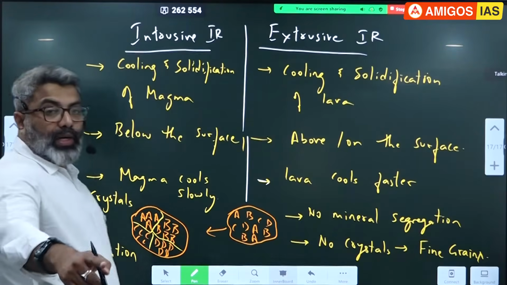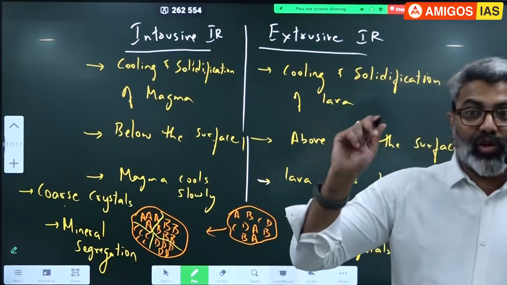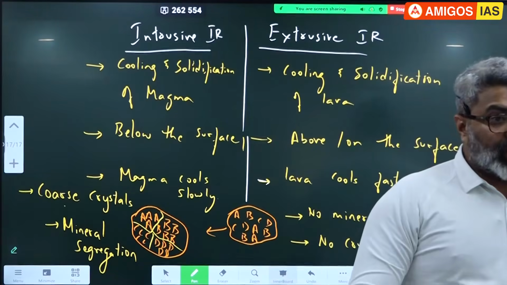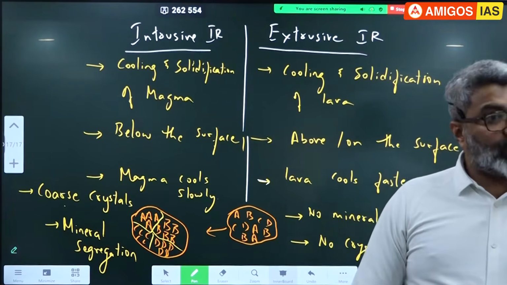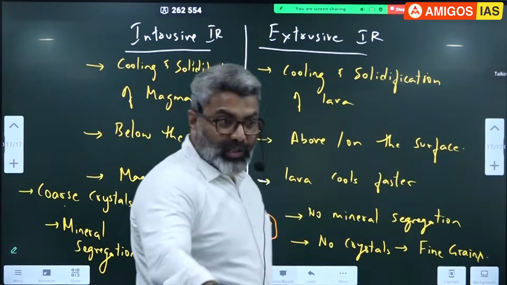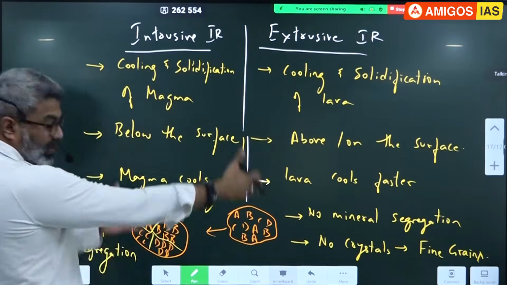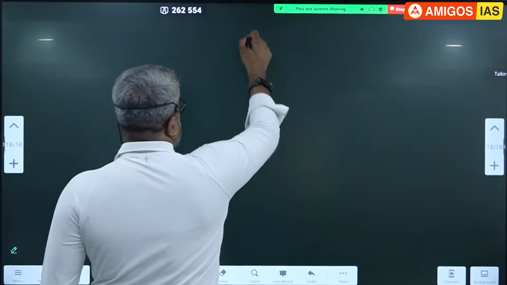In the 2023 UPSC Mains paper, they had asked: igneous rocks are primary rocks, discuss igneous rock with suitable examples. This question came in mains. Then you have to write starting from igneous rock. What are igneous rocks? These differences you have to write. Okay, so next page, I am continuing this topic.